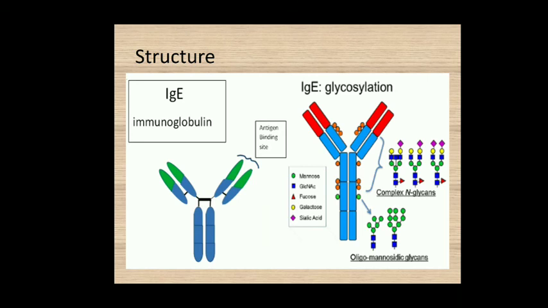Here is the structure of IgE type of the antibodies. You can observe within this figure that, as it is present in the monomeric form, two identical antigen binding sites are present, and there is the presence of the 4 constant region domains within these.